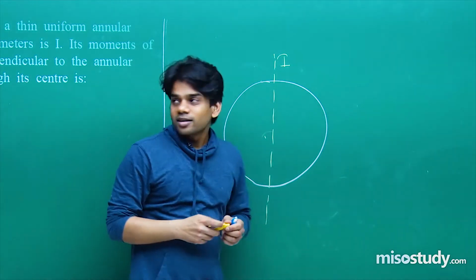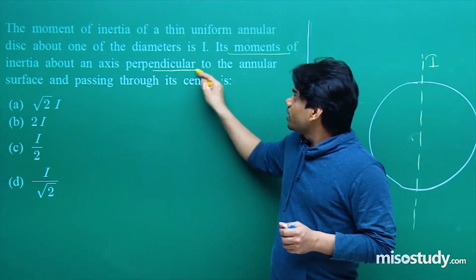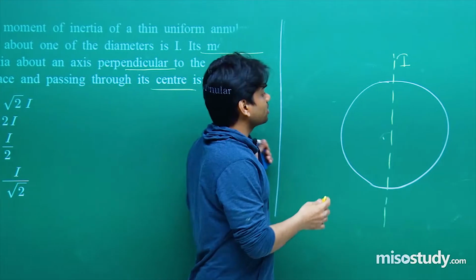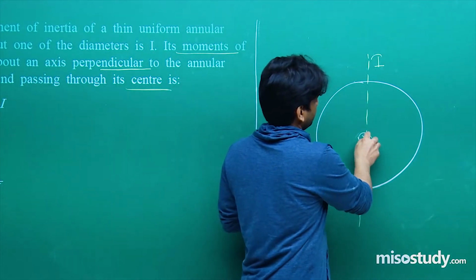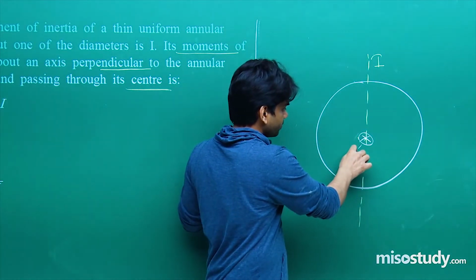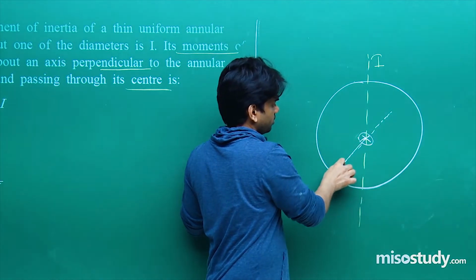Now it says that its moment of inertia about an axis perpendicular to the annular surface and passing through its center is, perpendicular to the annular disc and passing through its center, we need to find out about this. I hope that you are getting this axis.